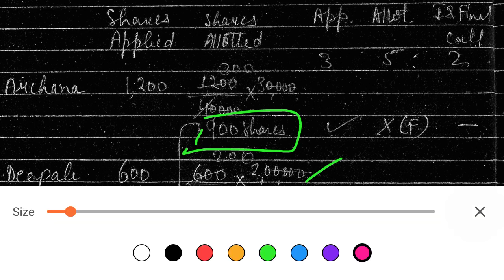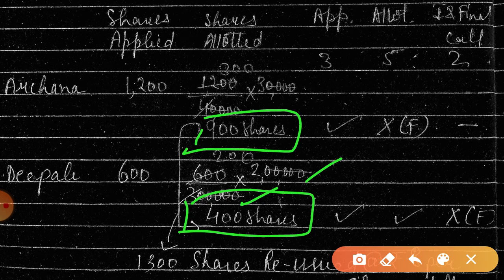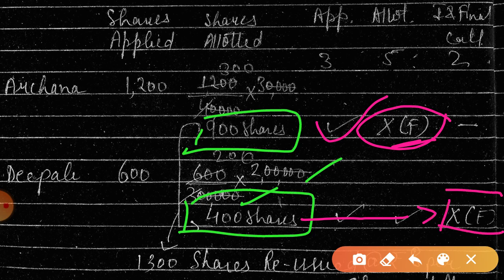Now, Archana gave the application money, but she failed to pay the allotment money and her shares were forfeited. Clear? And Dipali failed to pay the first and final call and her shares were forfeited. Is this point clear? Since the shares of Archana were forfeited, there won't be a first and final call on those 900 shares.